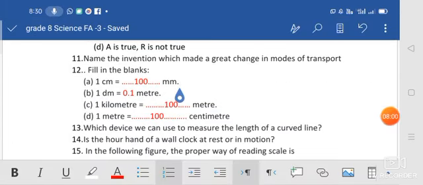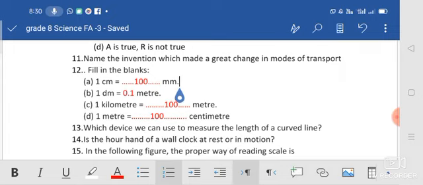Name the invention which made a great change in modes of transport. Yes, the steam engine and the wheel. The invention of the steam engine.